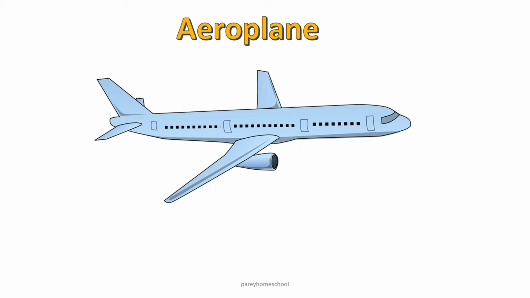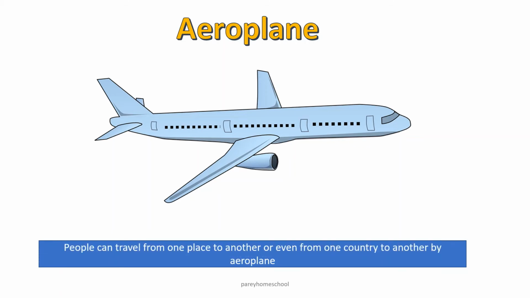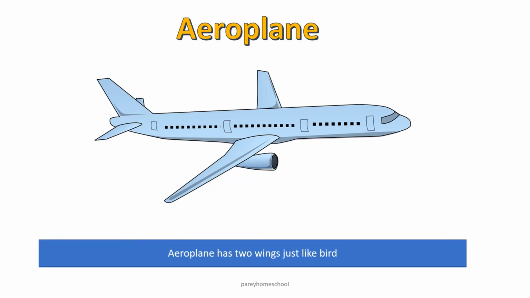This is aeroplane. Aeroplane is a transport in which people can travel to a long distance. People can travel from one place to another or even from one country to another by aeroplane. Aeroplane has two wings just like birds, and that's why it can fly in the air. Hundreds of passengers can travel in aeroplane at a time.